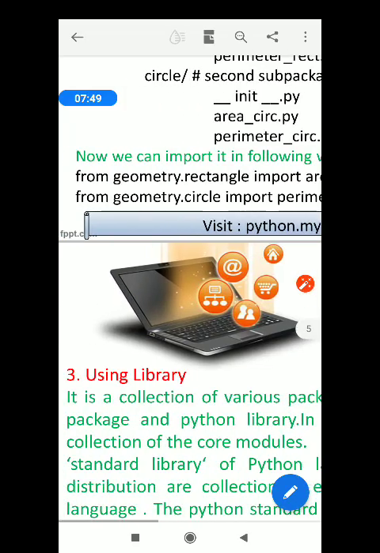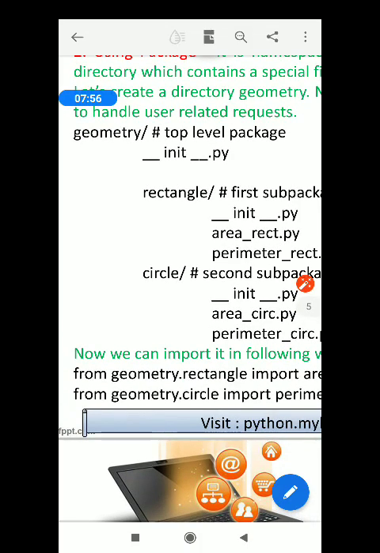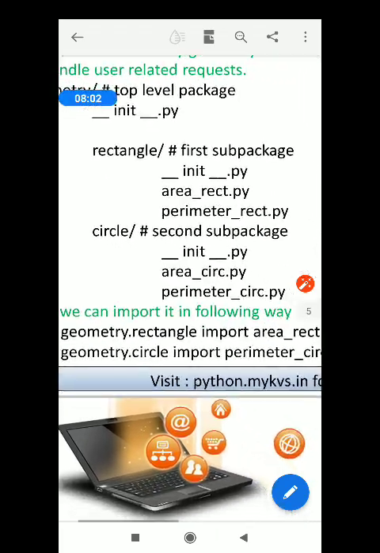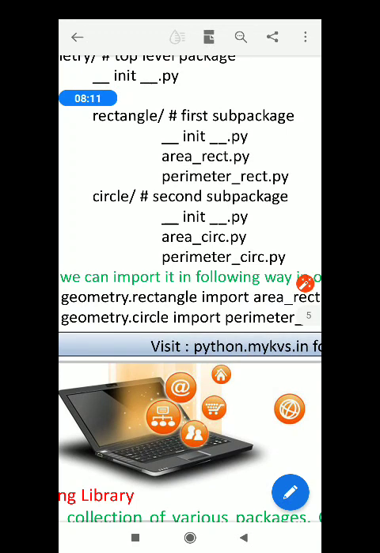Now see, to execute these lines, you must first execute the geometry package successfully, and to execute the geometry package successfully, the rectangle sub package and circle sub package must be executed successfully. Under the rectangle sub package, you have area underscore rect and perimeter underscore rect. That is to be created first and executed successfully.